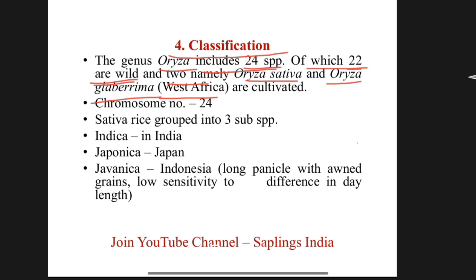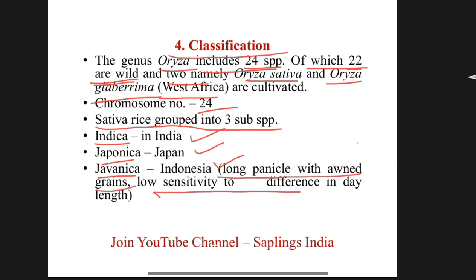Chromosome number of rice is 24. Sativa rice, Oryza sativa, is grouped into three subspecies: Indica, Japonica, and Javanica. Indica is grown in India, Japonica in Japan, and Javanica in Indonesia. Javanica rice has long panicle with horned grains, low sensitivity to difference in day length. Day length insensitive.